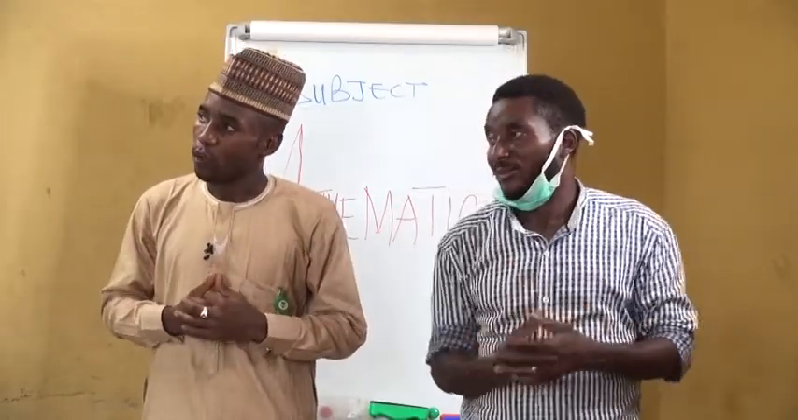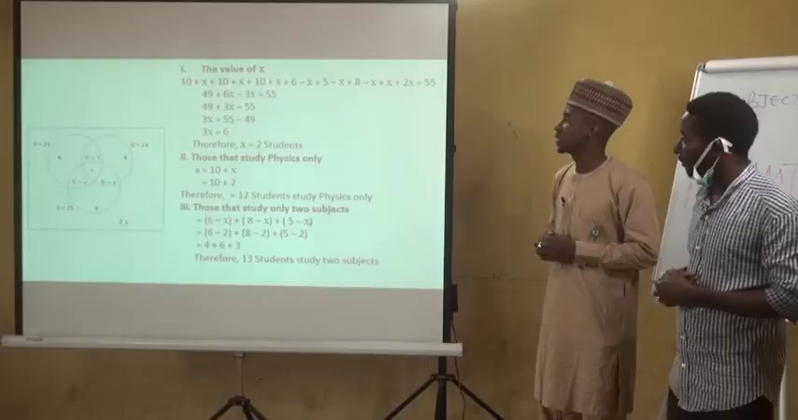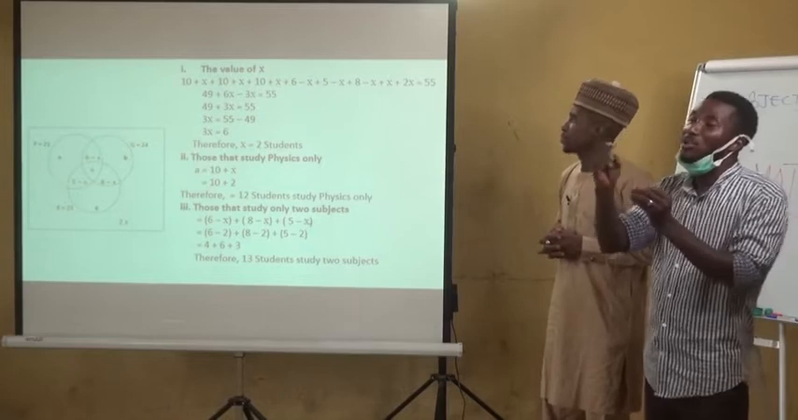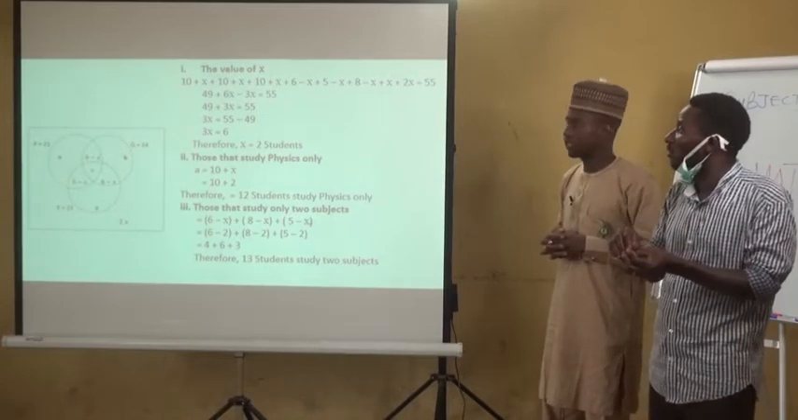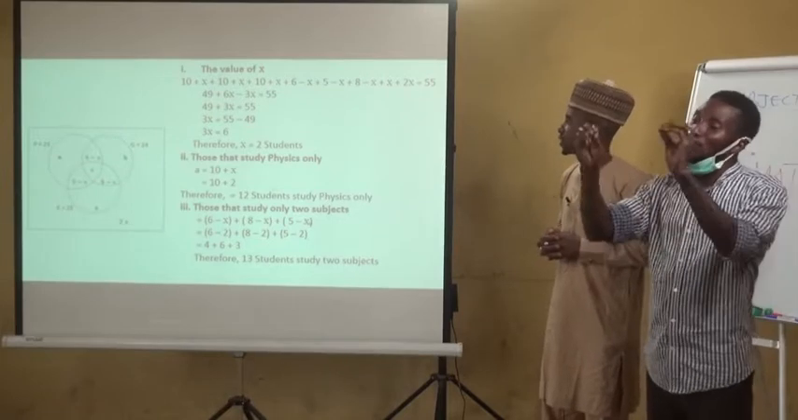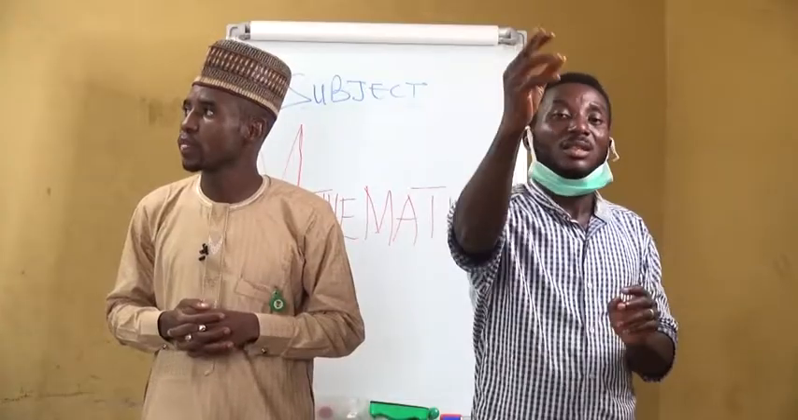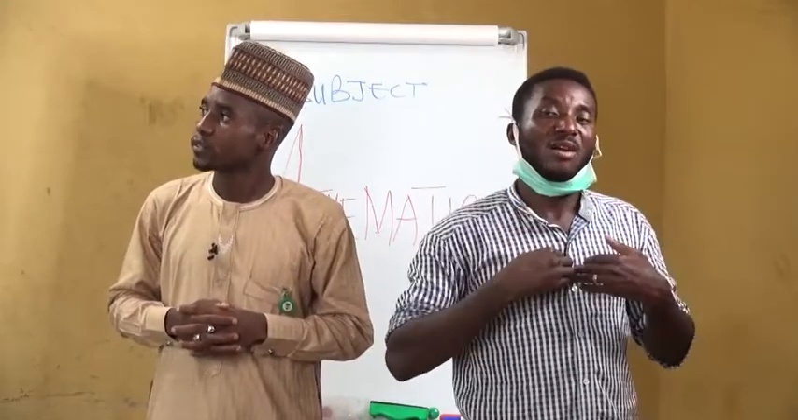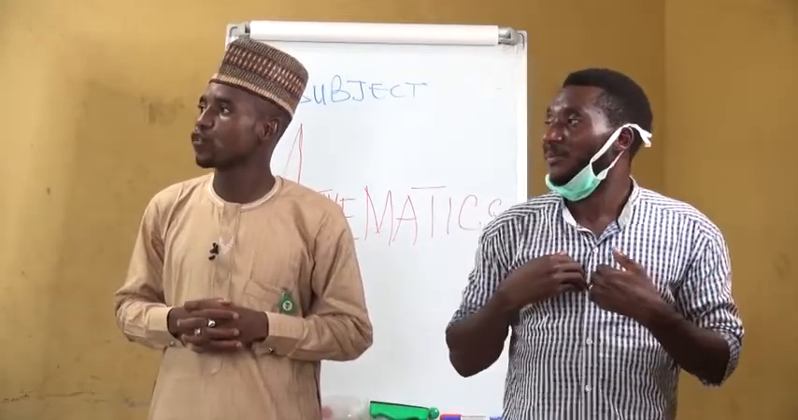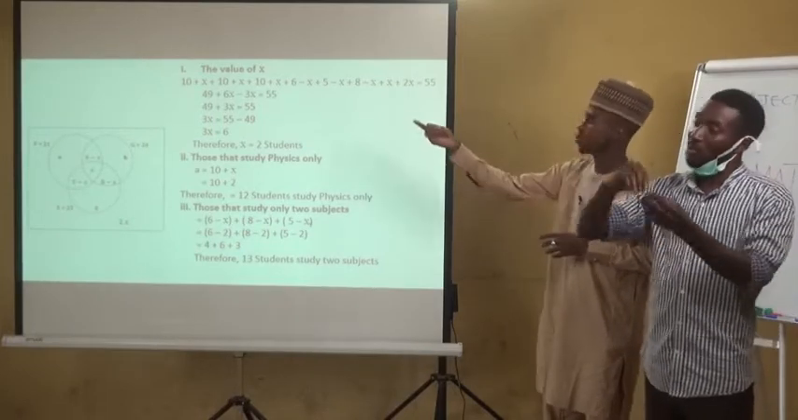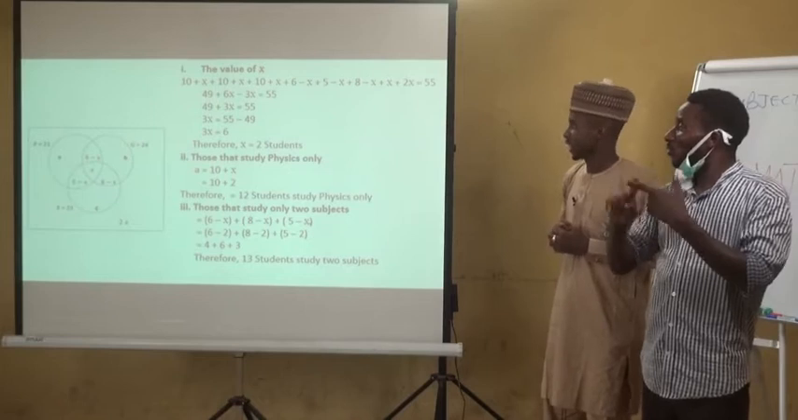Now, upon simple simplification, when we add 10 plus 10 plus 10, we have 30. 30 plus 6 is 36. 36 plus 5, we have 41. 41 plus 8, we have 49. That is how we obtain 49 at the second step.